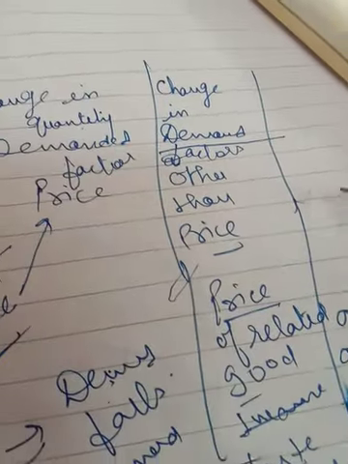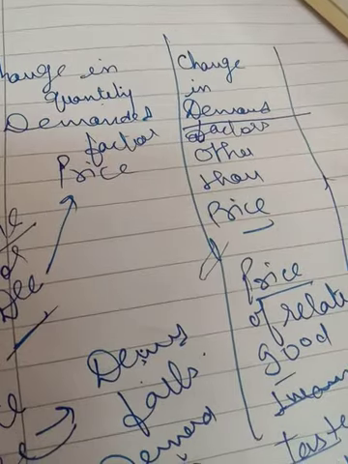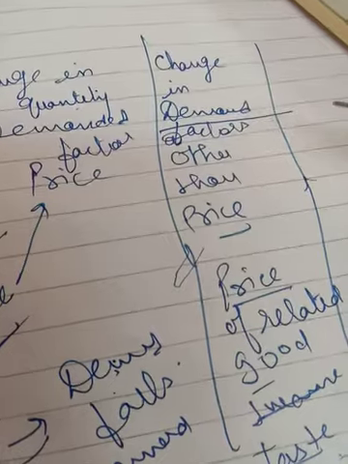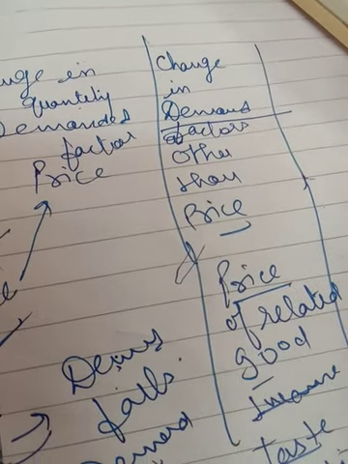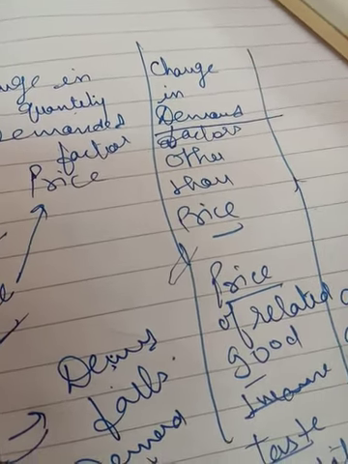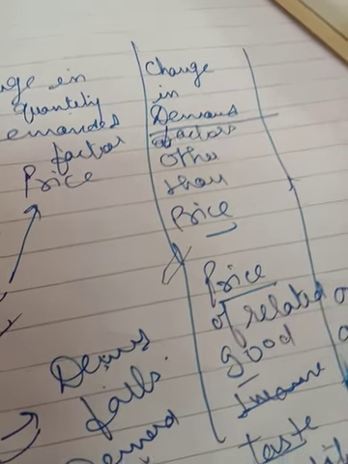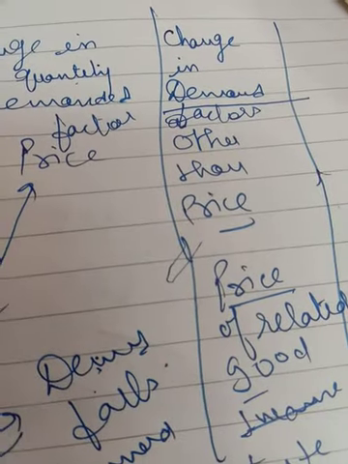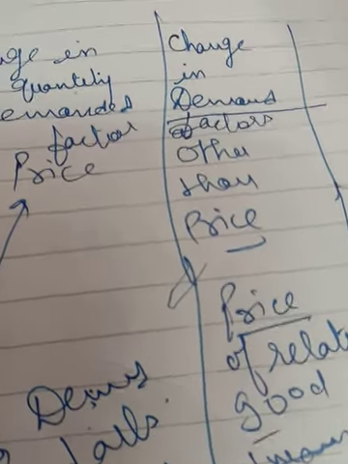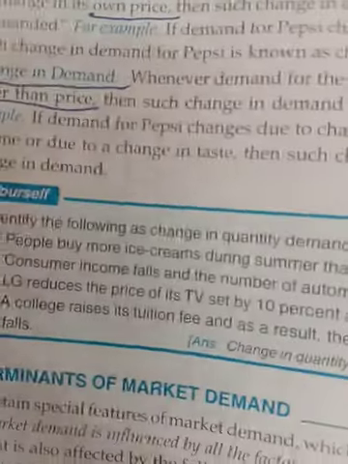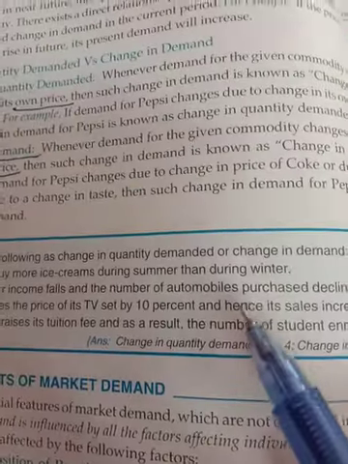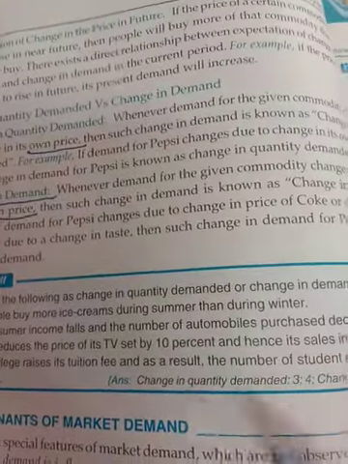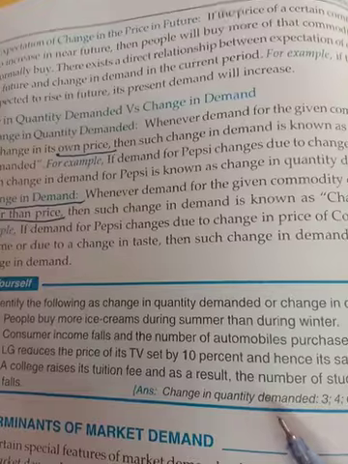So what is the effect on demand when there is a change in price? That is known as change in quantity demanded. And I can give you a fill in the blank: change in dash factors, due to change in the factors other than price, then you will write change in demand. Fine, that you are to learn. The question can also come here: the situation has been given that people buy more ice cream during summer than during winter, so which factor is affecting? Fine.